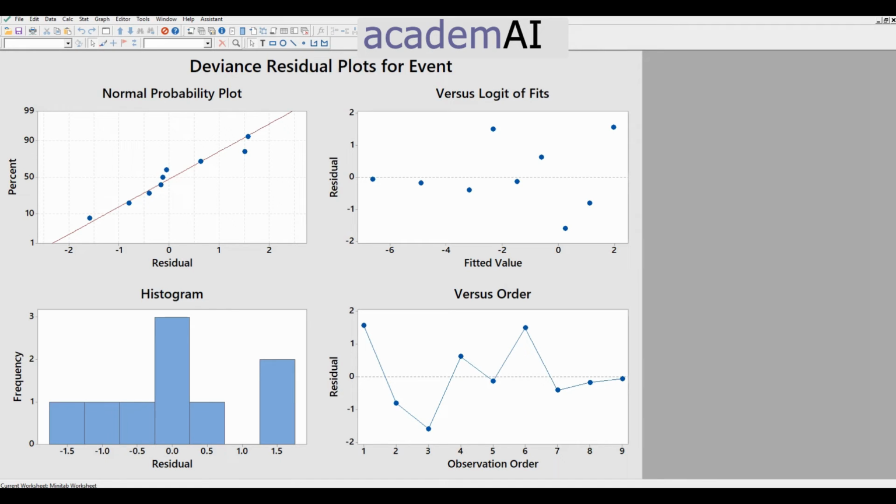For the fitted values, I don't see any indication of heteroscedasticity. It seems fairly spread out around the mean of 0, which again is a good sign. In the observation order, I don't have a lot of points here, but there is no special cause or cause for concern. The data is fairly random.